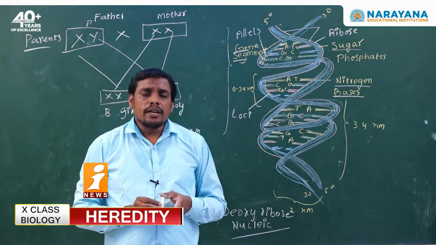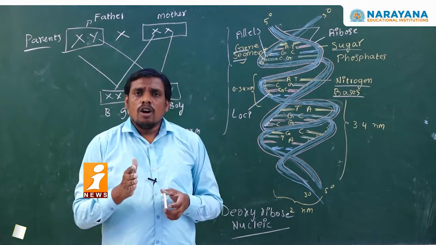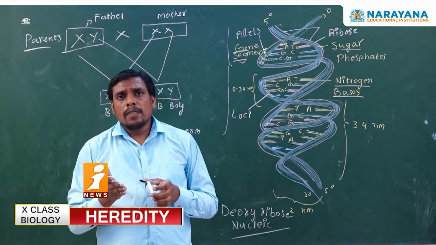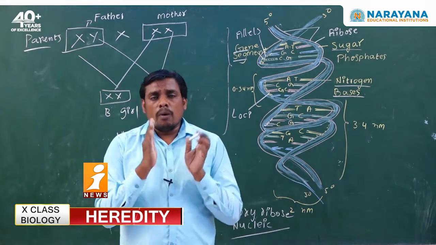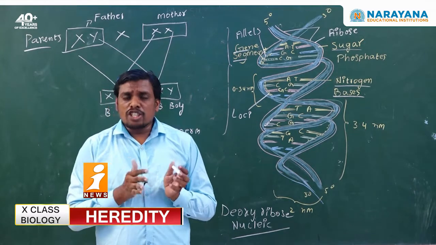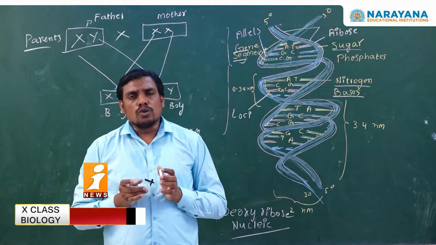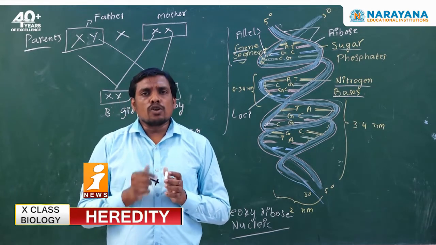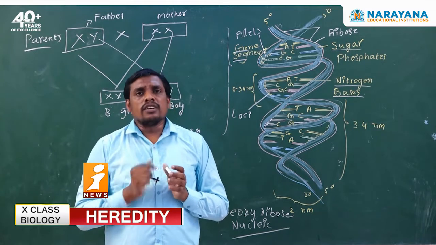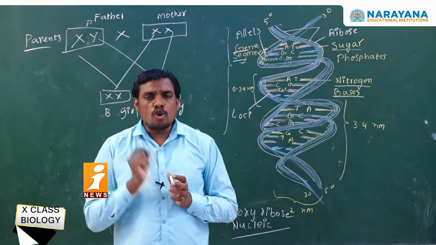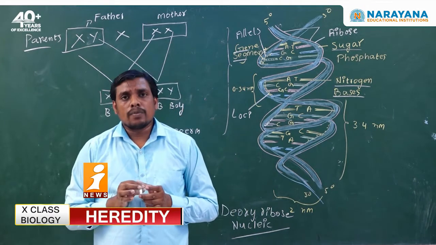How can you define the X chromosomes? Chromosomes that are morphologically the same and functionally the same are called X chromosomes. If you take the Y chromosome, it is structurally different and functionally different. Hence, the Y chromosome does not belong to the X chromosome category.